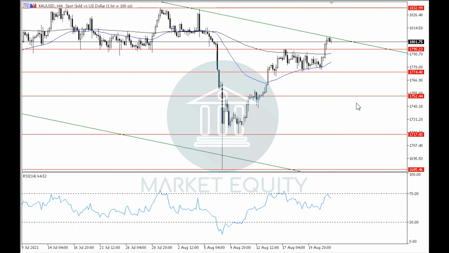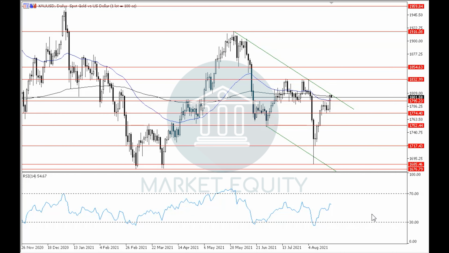If we notice the RSI indicator in the 4 hour time frame, then we can see that by rebounding down off of around level 70 near the overbought area, it supports the rebounding down off of around the current levels to continue with the downtrend. And if we notice the RSI indicator in the daily time frame, then we can see that it is moving around level 50, which resembles a horizontal resistance area for the indicator, which further supports the probability of rebounding down to continue with the downtrend. That was it for the gold.